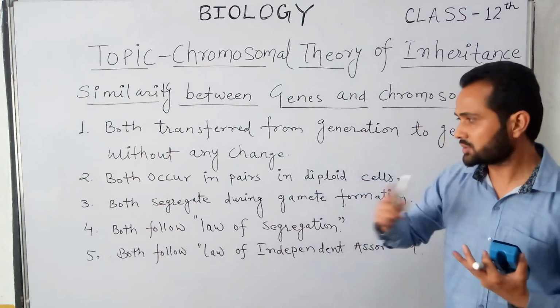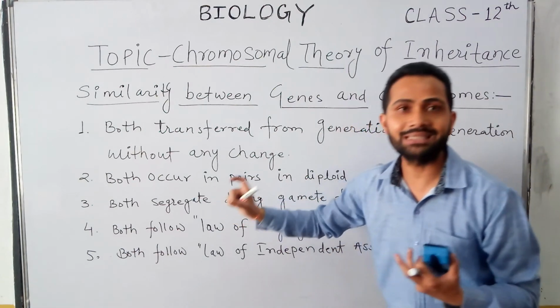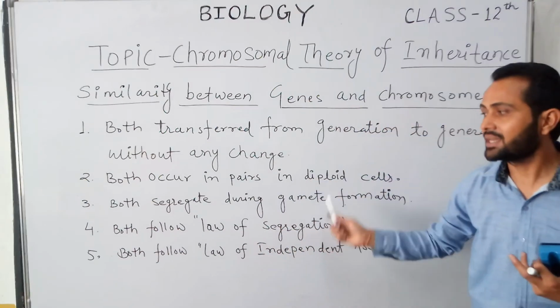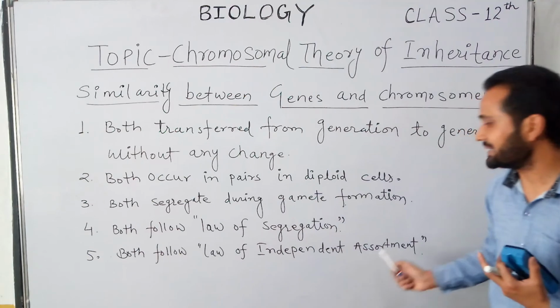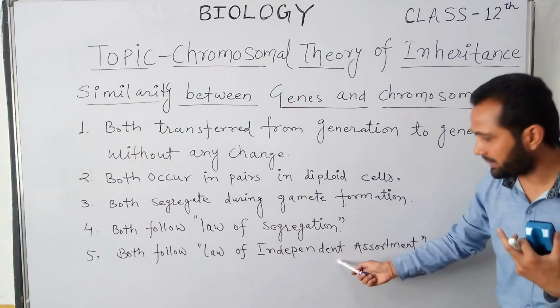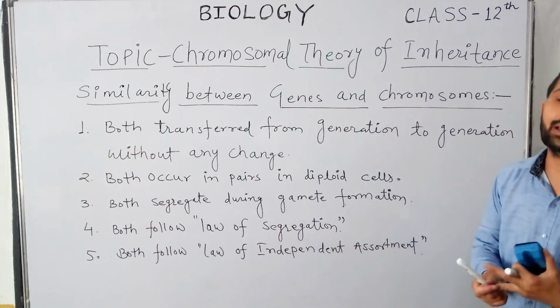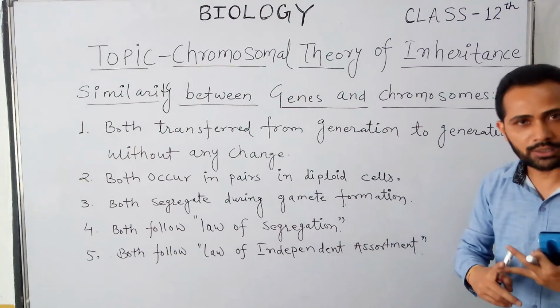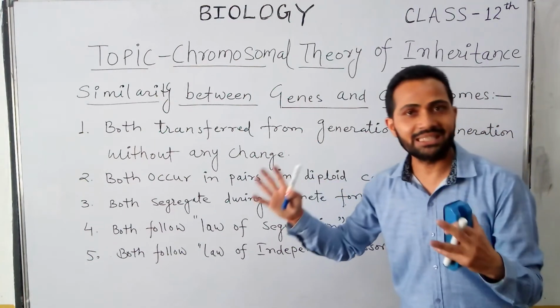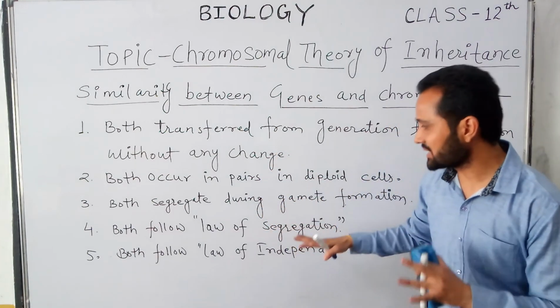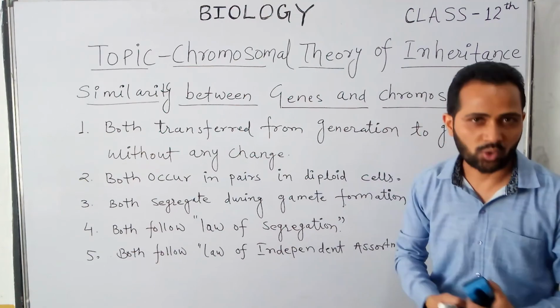Both follow the law of independent assortment. The law of independent assortment is based on the dihybrid cross, and the law of segregation is based on the monohybrid cross. So both genes as well as chromosomes follow the law of segregation and the law of independent assortment.